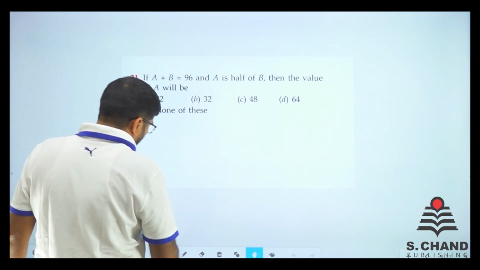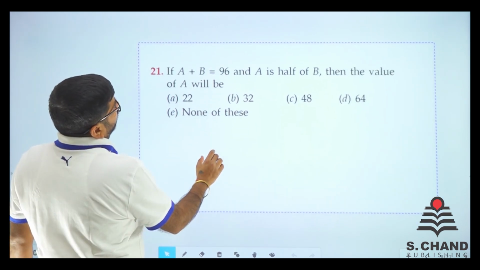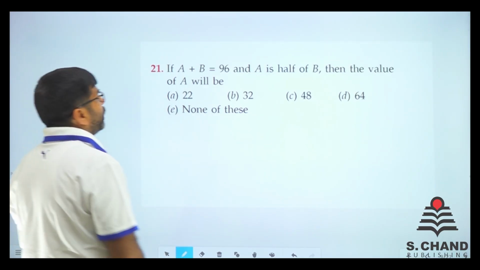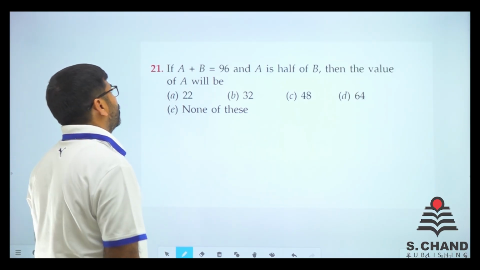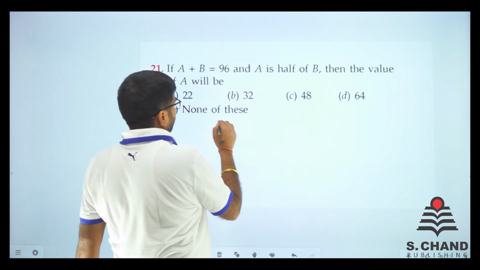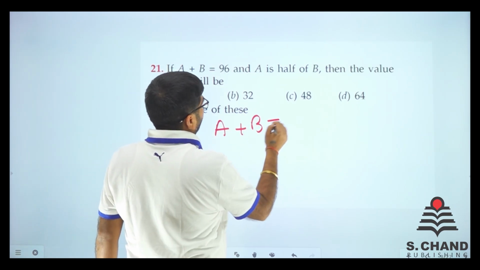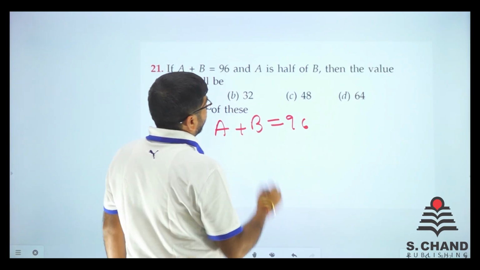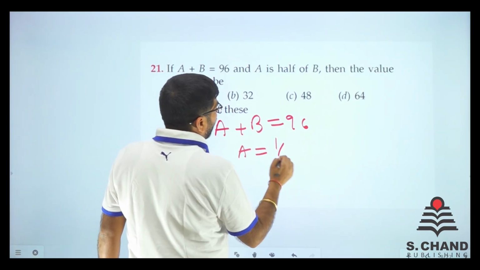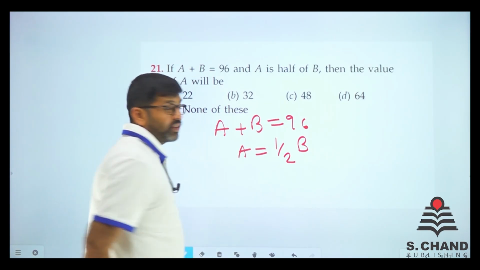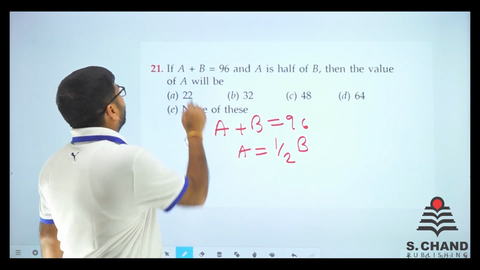Now question number 21, what does it say? It says that a plus b is 96 and a is half of b. So what is the value of a? I guess a plus b is equal to 96 and a is half of b. That is said. So we want to calculate a.